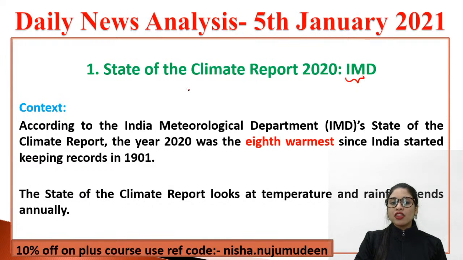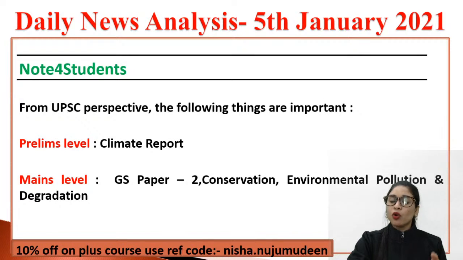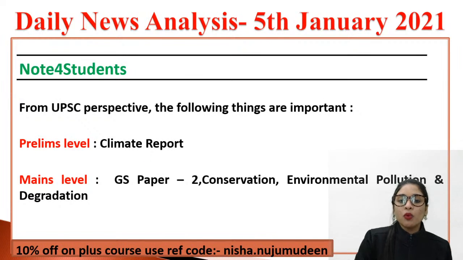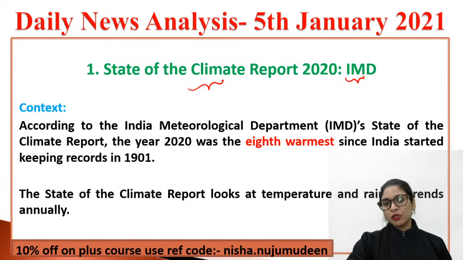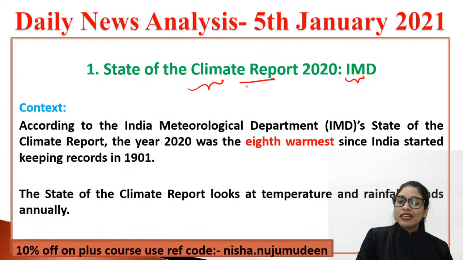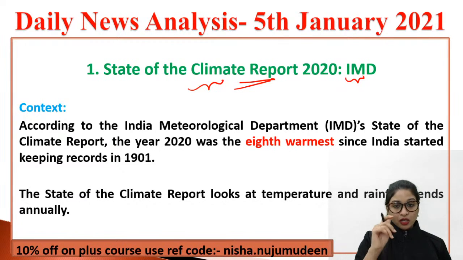So now based on that, you're going to study. From the prelims perspective, it is very, very important. What should you study? You should study regarding various climate reports. From the mains level, based on GS Paper 2, conservation, environment, pollution, etc., you have to study in a broader perspective. But mostly from the prelims perspective, questions can come from such kinds of reports and indexes. Okay.